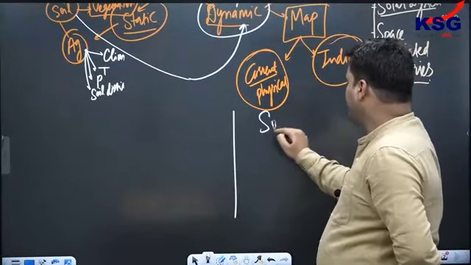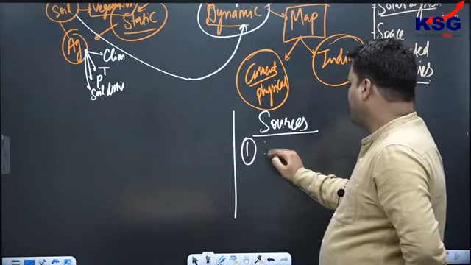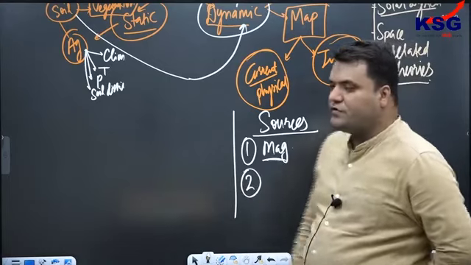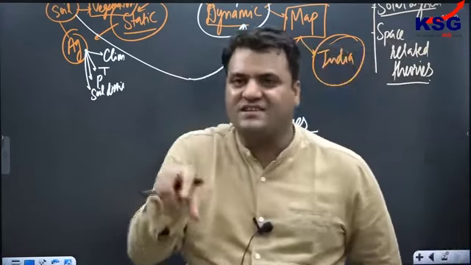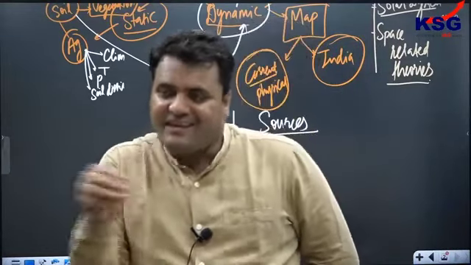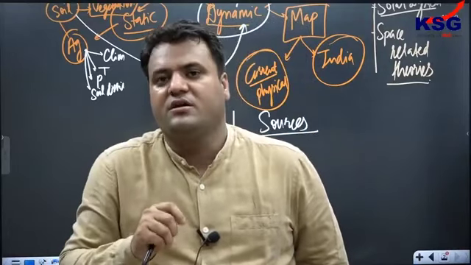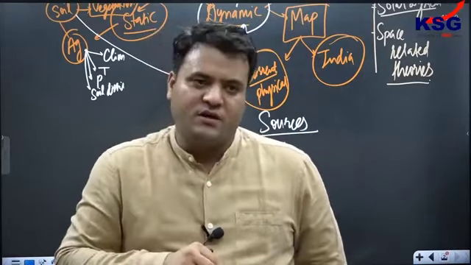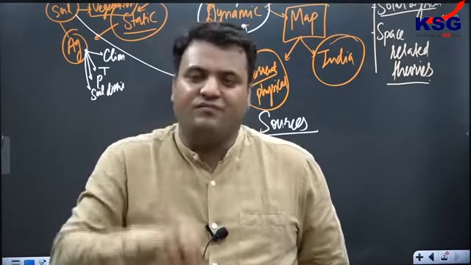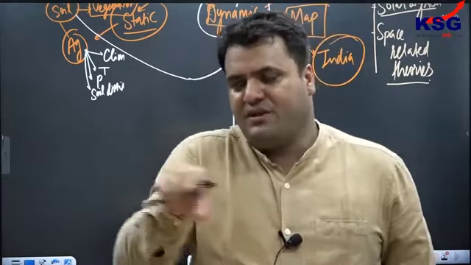So the sources for the dynamic portion, as I mentioned, are the magazine, and then just follow the newspaper: which regions are remaining in the news, which water bodies are remaining in the news. In the context of India, let's say there is a conflict at the border between the Chinese and Indian armies.